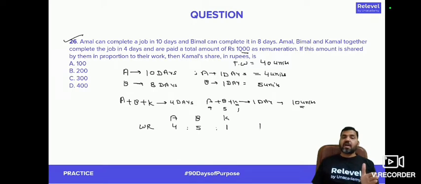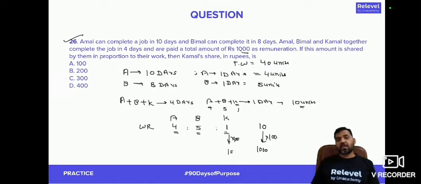That means out of total 10 rupees that they will be given for the work, A will be getting 4 rupees, B will be getting 5, and K will be getting 1. The total remuneration is 1,000 rupees, which is 100 times of it. So this person will be getting total 100 rupees, right? Kamal will be getting 100 rupees for 1 unit of the work.